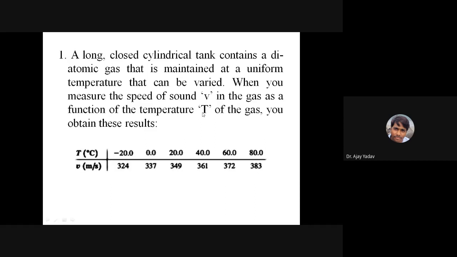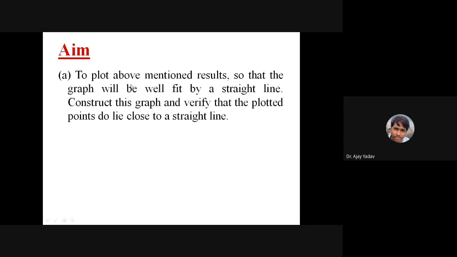Now what we have to do with this observation is this. Aim number 1: plot the above results in such a way that the graph will be well fit by a straight line. Just now you have seen in the previous video how to draw the best fit line.